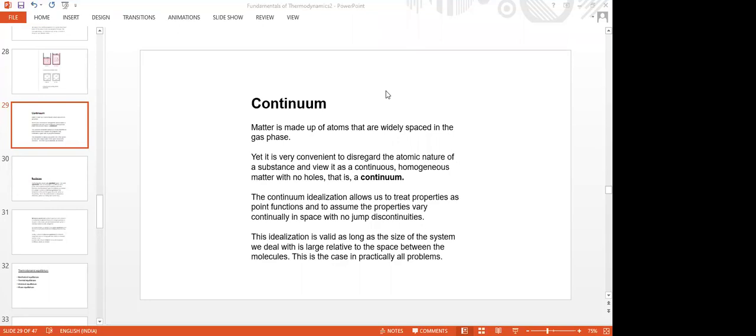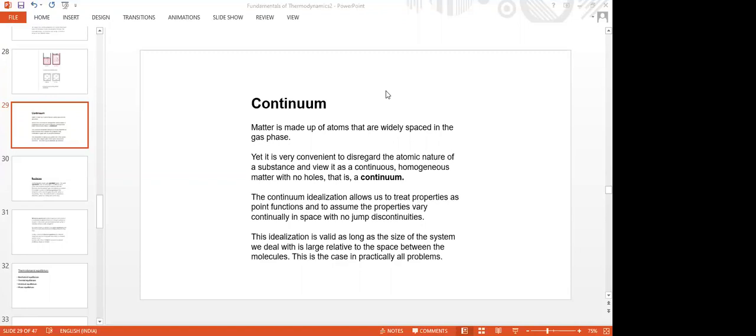So for example, in a glass volume, suppose there are only 10 molecules of water. Can you apply the density principle there, that is mass by volume? We cannot apply, because if the glass has only 10 molecules of water, the distance between the molecules is very high, and the matter is not distributed continuously, and therefore such systems will not come under the continuum approach.